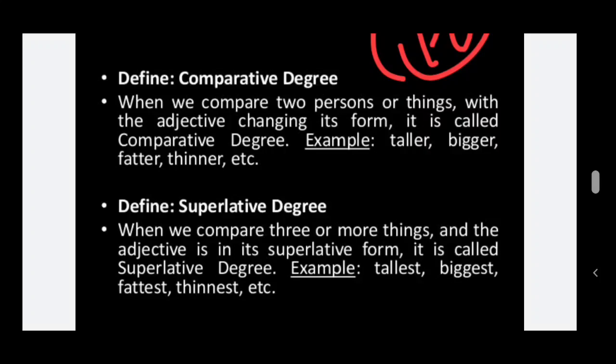For example, tallest, biggest, fattest, thinnest, etc. So when we compare three or more things, then the adjective will be in superlative form, that is adjective plus est, that is tall plus est, tallest, big plus est, biggest. So this is known as superlative degree, children.